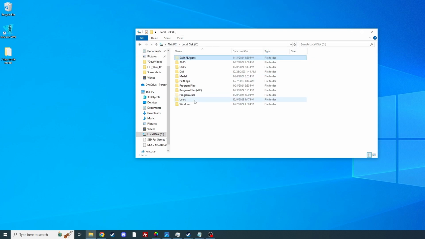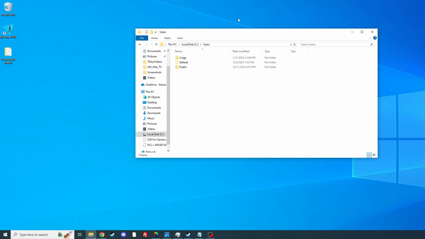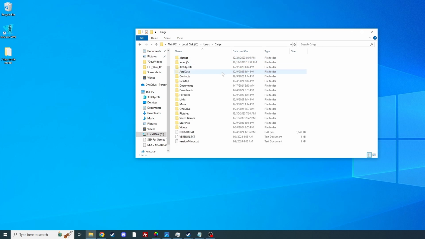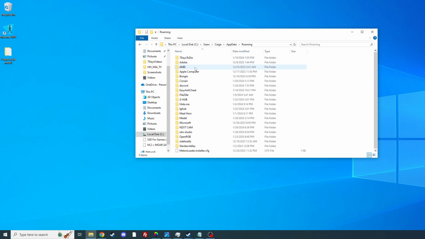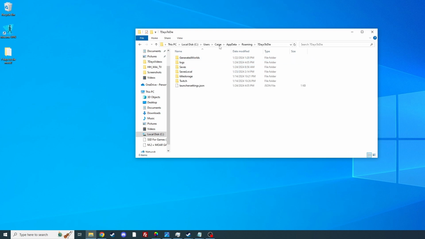And we're going to go ahead and open up the Users folder. And we'll go to this top folder here. It'll probably have your name or whatever you set it to. We'll open up that one. And then we're going to look for a folder called AppData. We're going to open up that one. Now, don't mind these two, because what we're focusing on is Roaming. So let's open up that. And then there is our 7 Days to Die folder. I'm going to open up that.